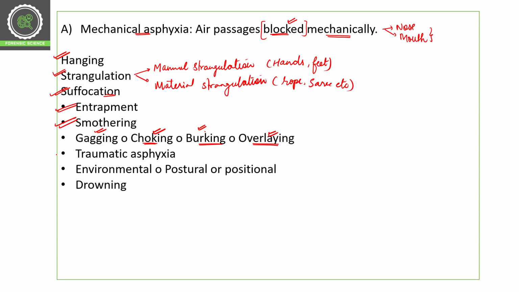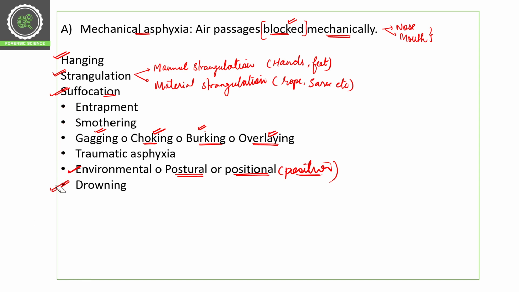Traumatic asphyxia is when asphyxia happens after an accident or some trauma. It is again a type of suffocation. Then environmental, or postural or positional. Postural or positional asphyxia is when suffocation happens because of the position or posture. Environmental asphyxia is when there is an issue with oxygen in the environment, and again this is a type of suffocation. And drowning is a type of suffocation again.